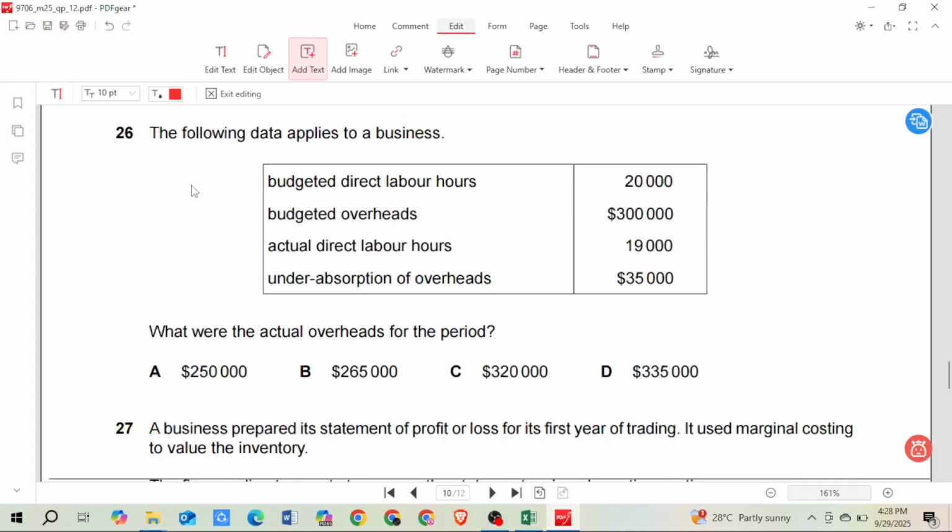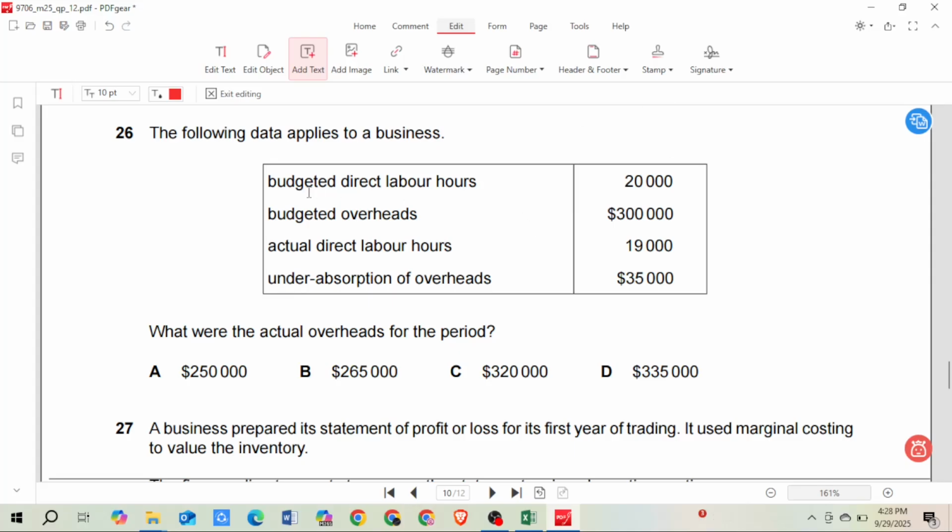Let's go to the next, 26. The following data applies to a business: budgeted direct labor hours 20,000, budgeted overhead 300,000, actual direct labor hours 19,000, under absorption of overhead is 35,000. What were the actual overhead for the period?